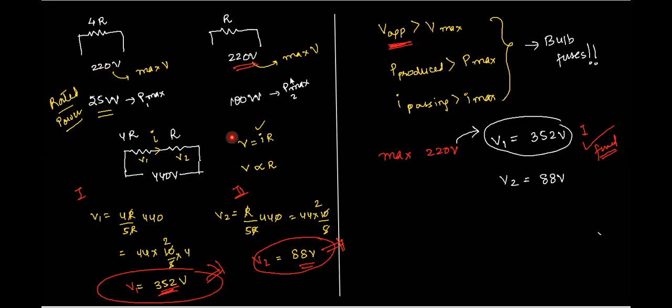That is because in the first bulb, the voltage being developed across the ends of the resistor is greater than the maximum voltage which can develop across it. That is why the first bulb will get fused. Right, Atul? Is that clear?